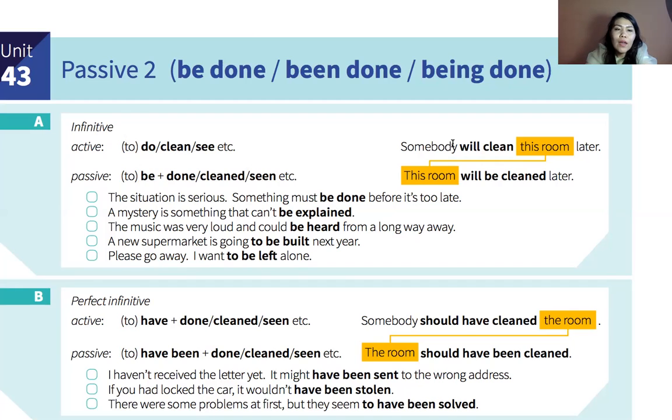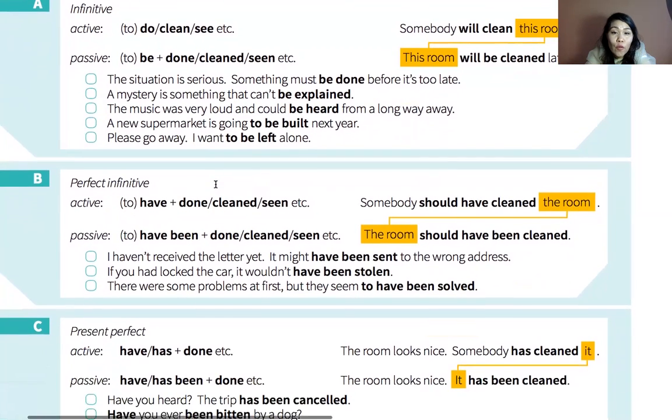You see? For example, the situation is serious, something must be done. Or a mystery, something can't be explained. Or could be heard, going to be built, I want to be left. So this is with the infinitive. Also, we can use a perfect form.